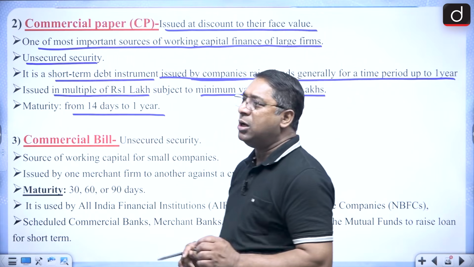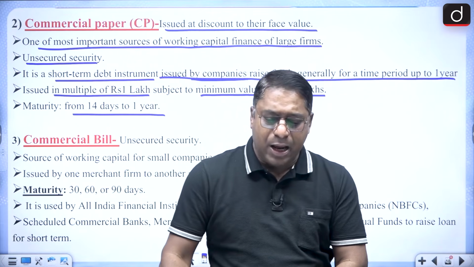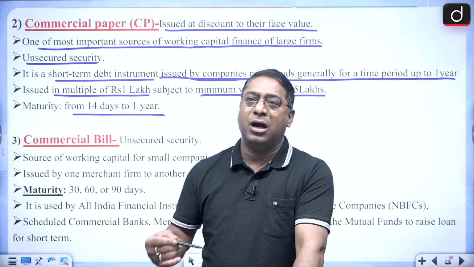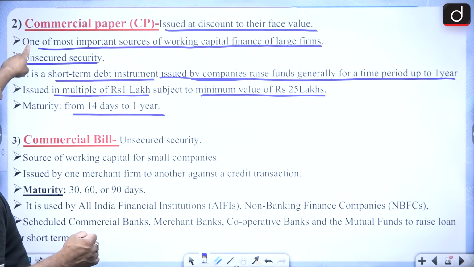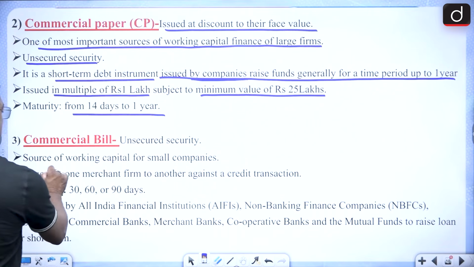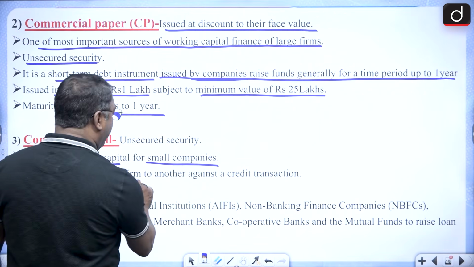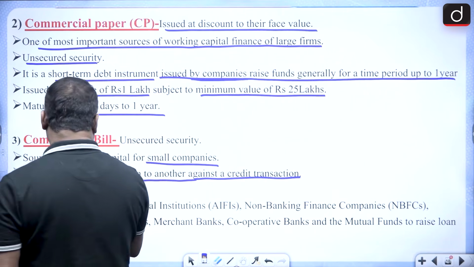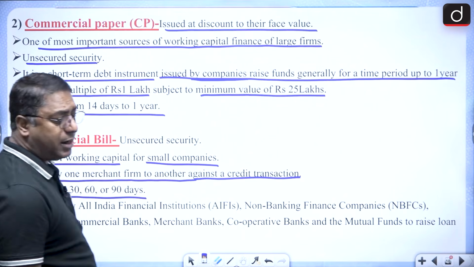Then comes the commercial bill. Commercial bill is an unsecured security. When it comes to small companies, they use it to finance their working capital. Large companies raise their working capital from commercial paper. For small companies, it is the source of working capital, issued by one merchant firm to another against a credit transaction. All we have to know is the maturity period: 30, 60 or 90 days. Okay, 30, 60 or 90 days.